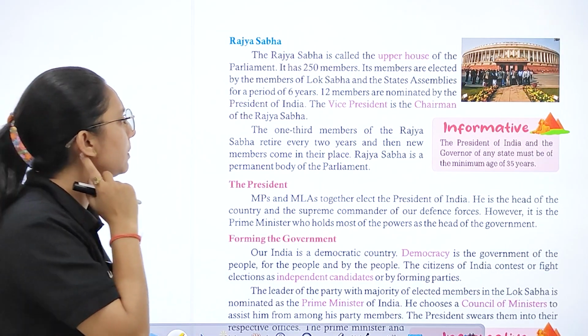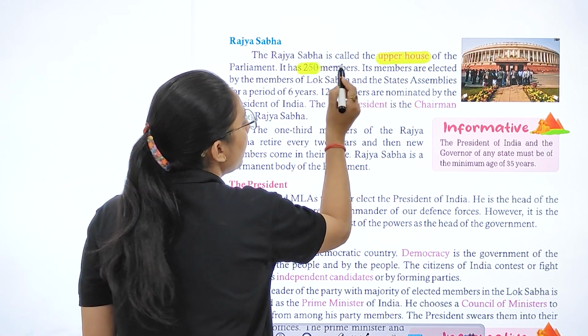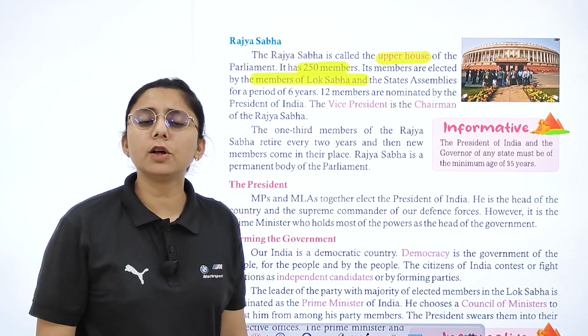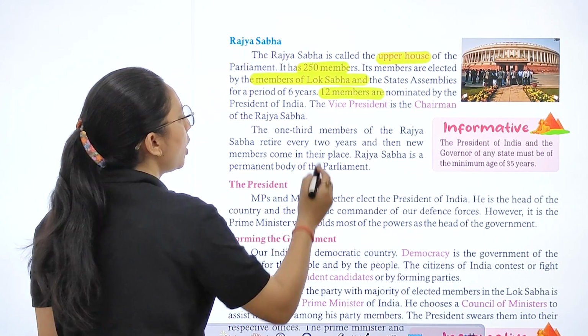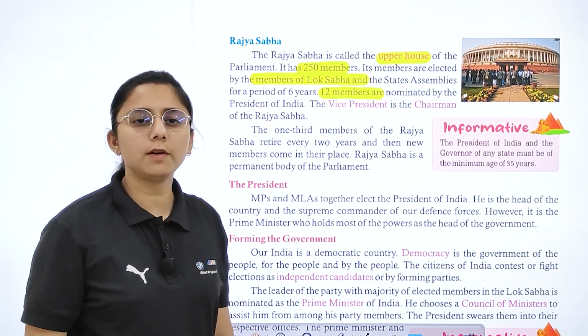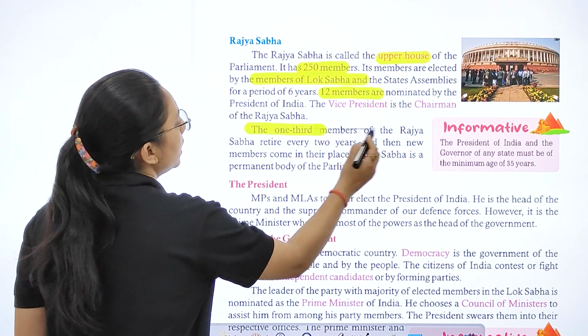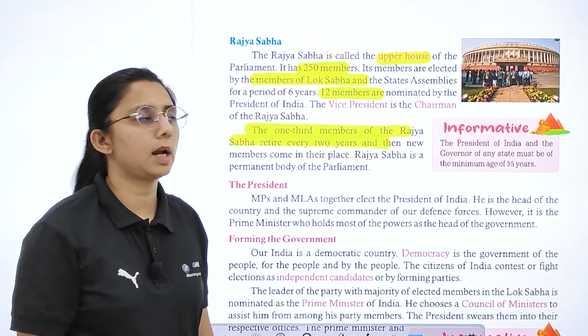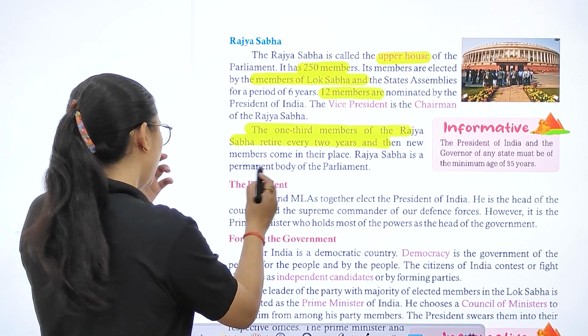Right? Now Rajya Sabha is the upper house. It has 250 members, elected by the members of Lok Sabha and State Assembly, for a period of 6 years. 12 members are nominated by the President, for special fields, right? And one third of the members of the Rajya Sabha retire every 2 years and new members are added. Right? It is a permanent body.